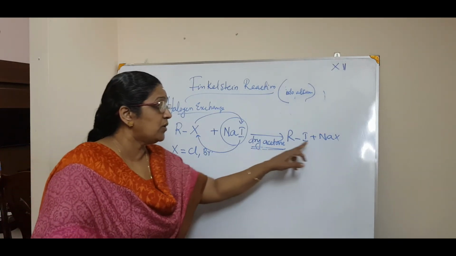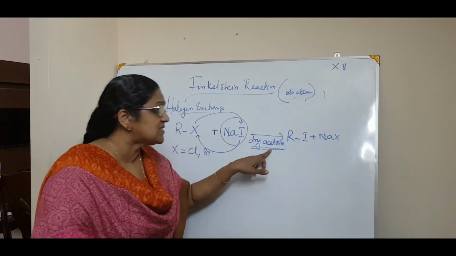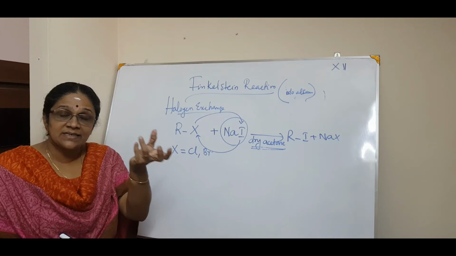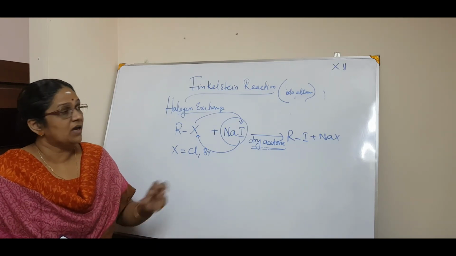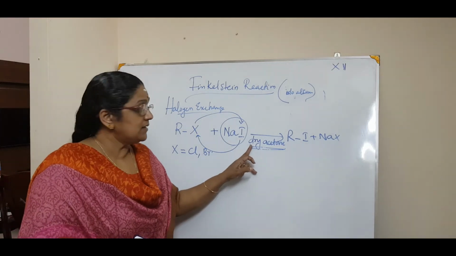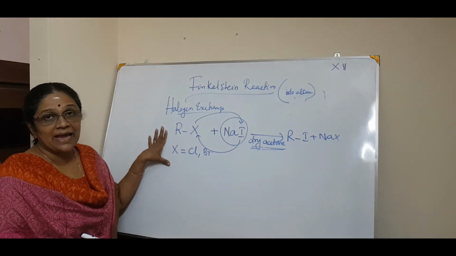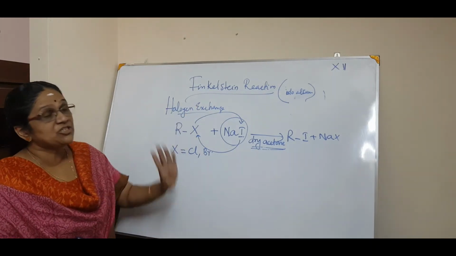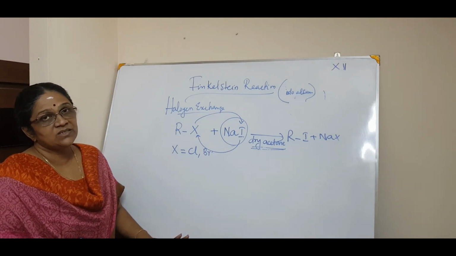Because in dry acetone, this NaX, that is the byproduct, will get precipitated. Thereby you can get this RI very effectively, you can take it away. Okay, so that is why you use dry acetone. So this is called the Finkelstein reaction or halogen exchange reaction for the specific preparation of what? Iodoalkanes. Got it? It's very simple.